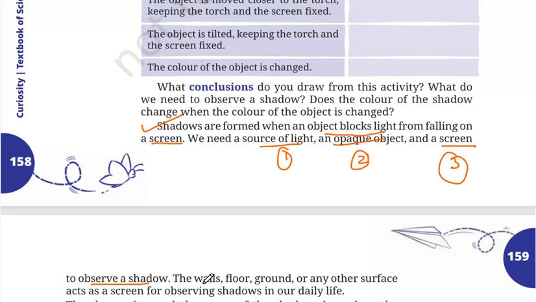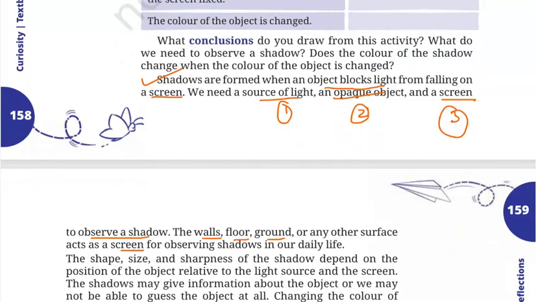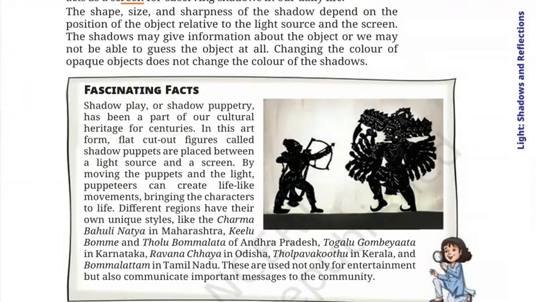A screen can be walls, floor, ground, any other surface can act as a screen for observing shadows in our daily life. All right, and the shape, size, and sharpness of the shadow will depend on the position of the object relative to the light source. Okay, and what kind of object it is, the shape will be according to that object.